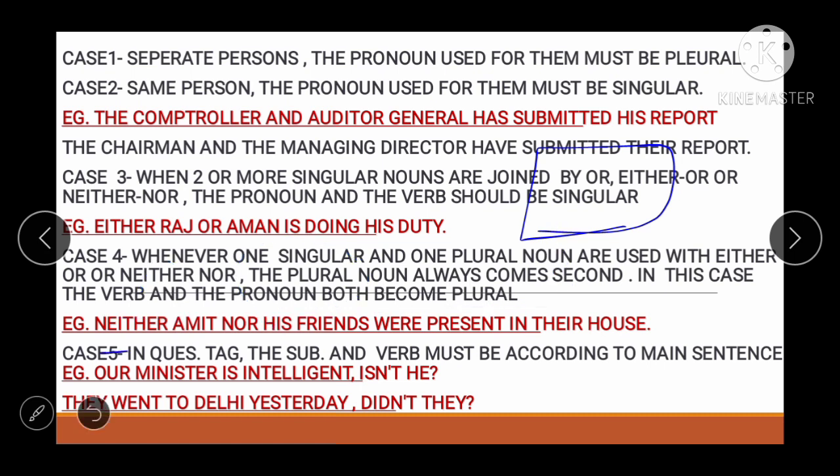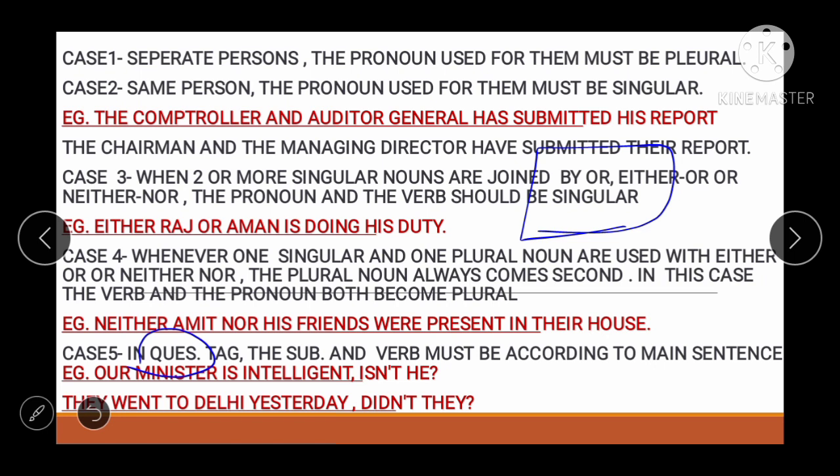So, neither Amit nor his friends. See friends, Amit is singular, and after it friends are plural, so we will use the verb according to friends. Friends are plural, so we will use were, right? Were present in their house. I think it's simple. Now moving toward the next rule.